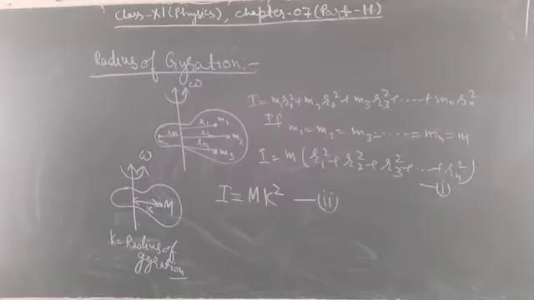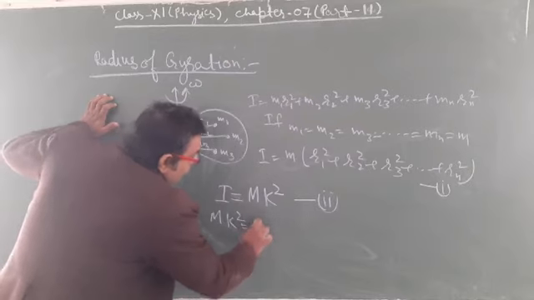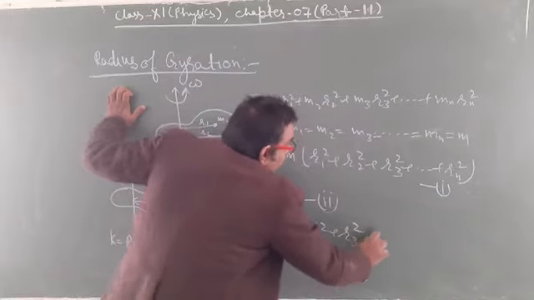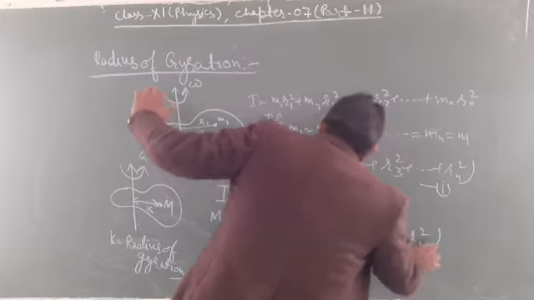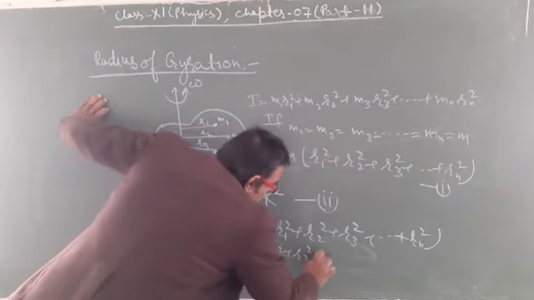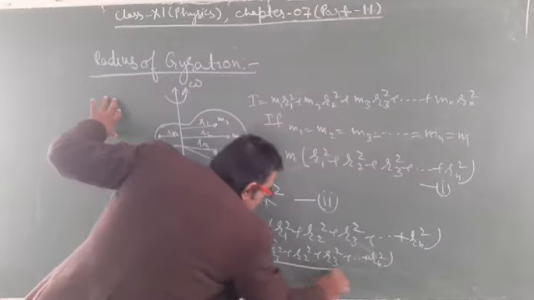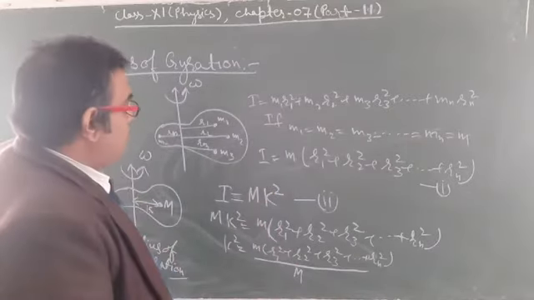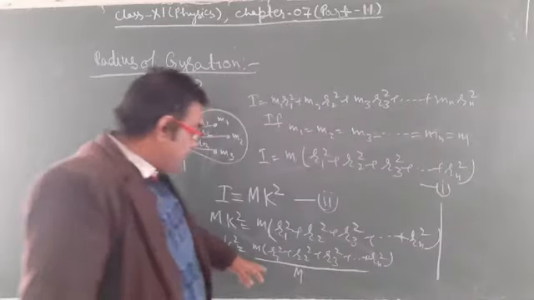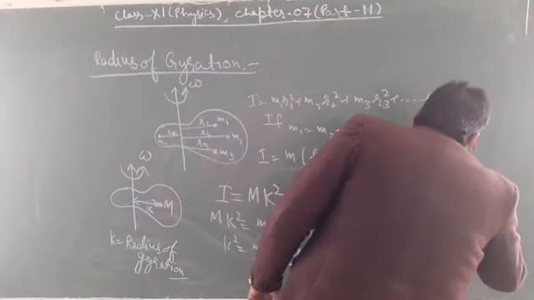Now equating both the equations, M k square is equal to m into r1 square plus r2 square plus r3 square up to rn square, and from here k square is m times r1 square plus r2 square plus up to rn square upon capital M. Now look at this capital M. It can be written as the sum of n small equal masses, so capital M is n into small m.